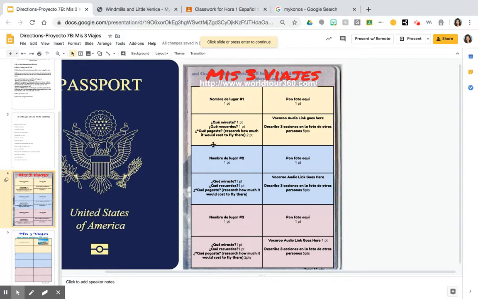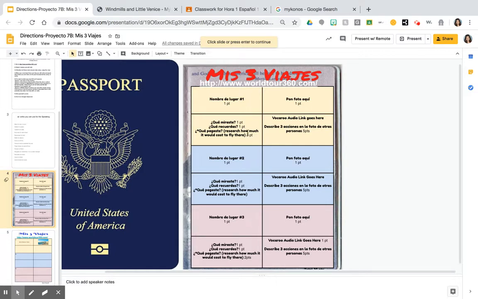So what you're gonna do is you're just gonna go online and you're gonna see how much it would cost to fly to and from the Mykonos Islands in Greece right now. Now don't get excited, flights are really cheap, but give me the real price. I want you to write it in a sentence. I paid blank blank dollars, okay? And the numbers need to be written out because that is vocab. So if you pay, let's say $565, you would say I paid and write out $565.